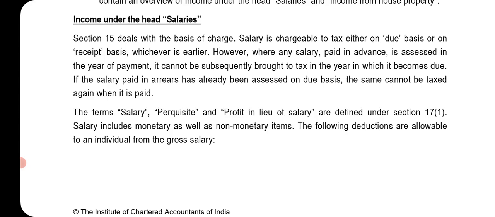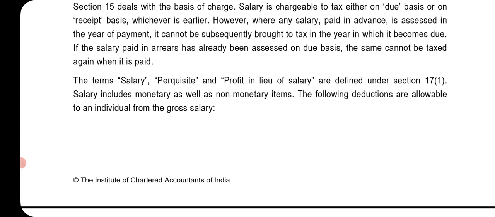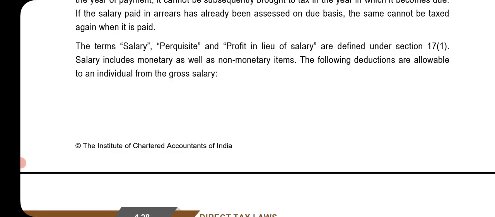Income under the head salary: section 15 deals with the basis of charge. Salary is chargeable to tax either on a due basis or on receipt basis, whichever is earlier. However, where any salary paid in advance is assessed in the year of payment, it cannot be subsequently brought to tax in the year in which it becomes due. If the salary paid in arrears has already been assessed on due basis, the same cannot be taxed again when it is paid. The terms salary, perquisite, profit in lieu of salary are defined under section 17(1).